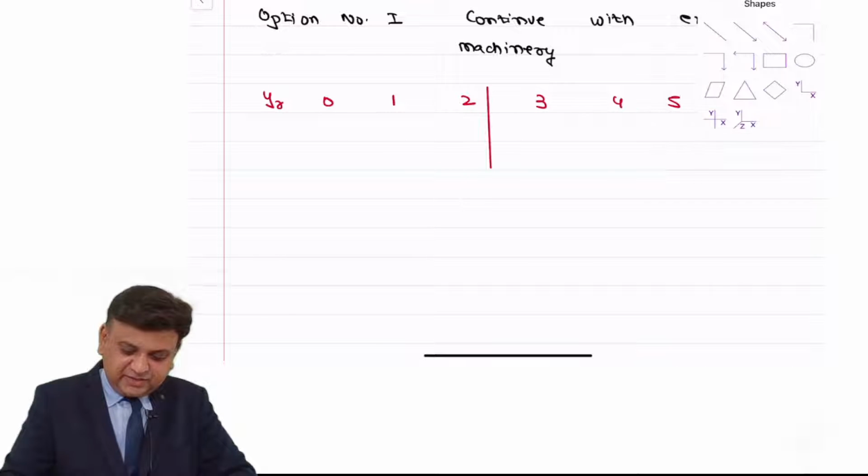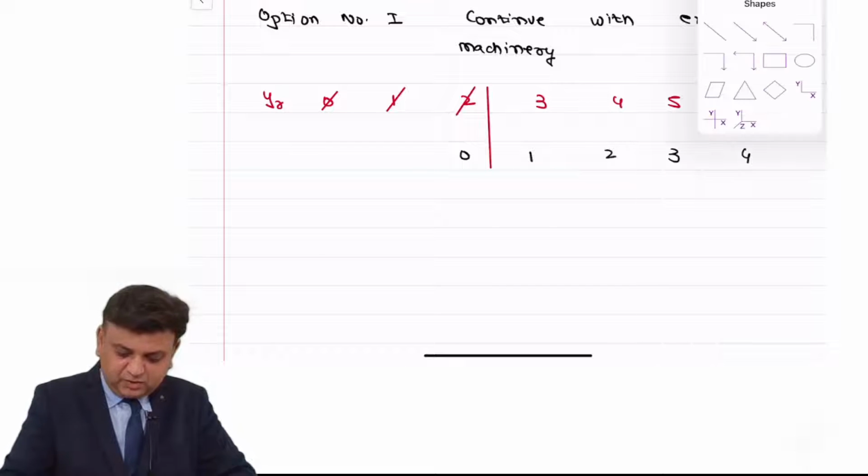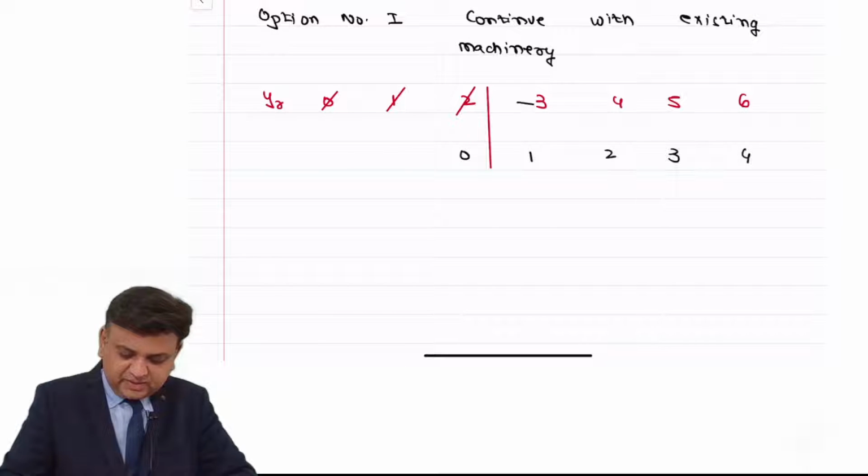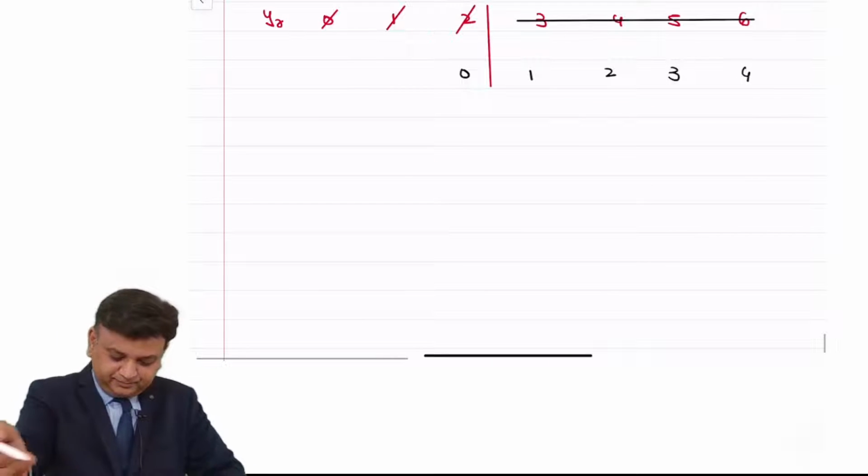We understand that for existing machinery, this is year 0, the point at which we take the decision. This is end of year 1, end of year 2, end of year 3, end of year 4. That is the way we are required to make the calculation. Write the answer.